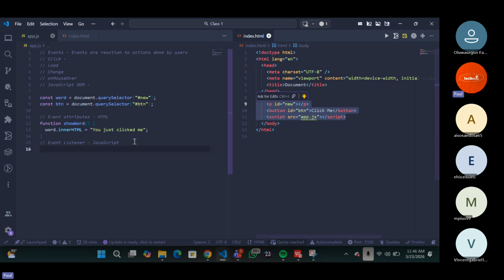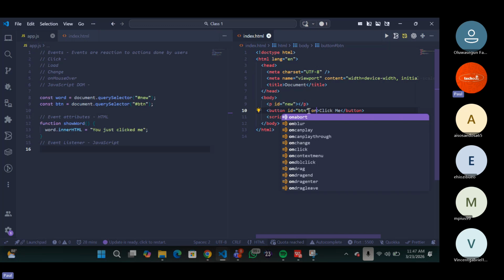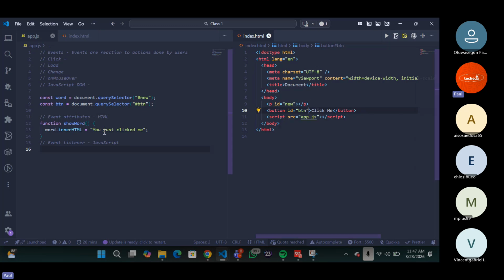So in this place, now you know that it's the button I gave the onclick here. Remember the button, because that's where the event is. Now in this place also, what am I going to give the event? The button also, right? And I already brought the button here. So what I have to do is add this event listener to what? To the button. You understand it now? So all I have to do, I can now say btn, which is our button.